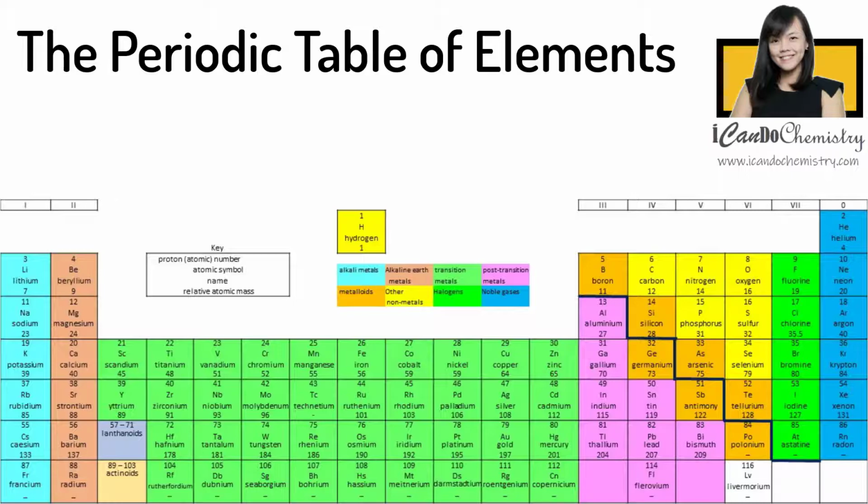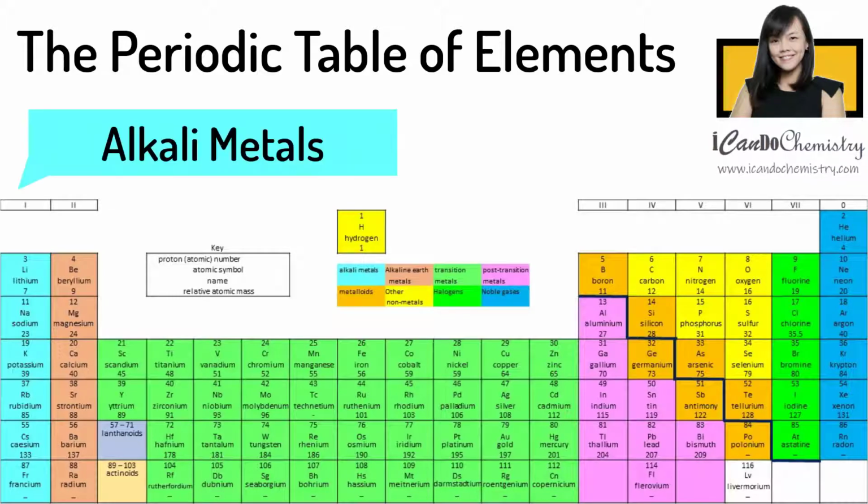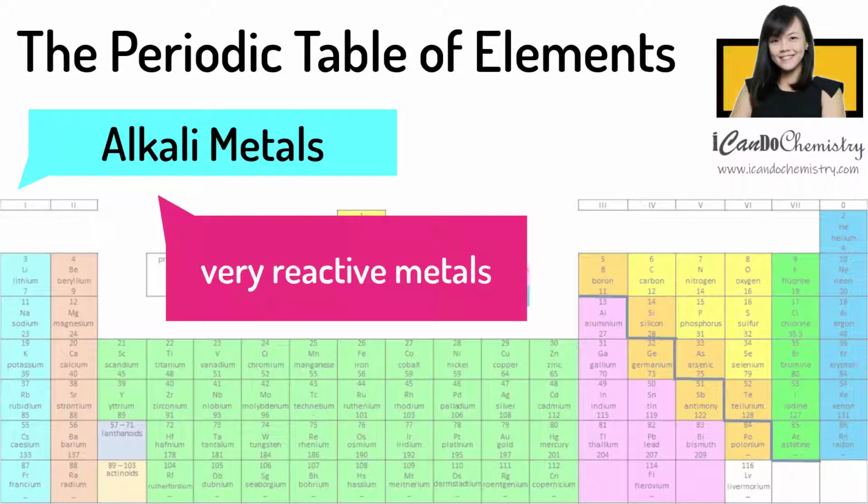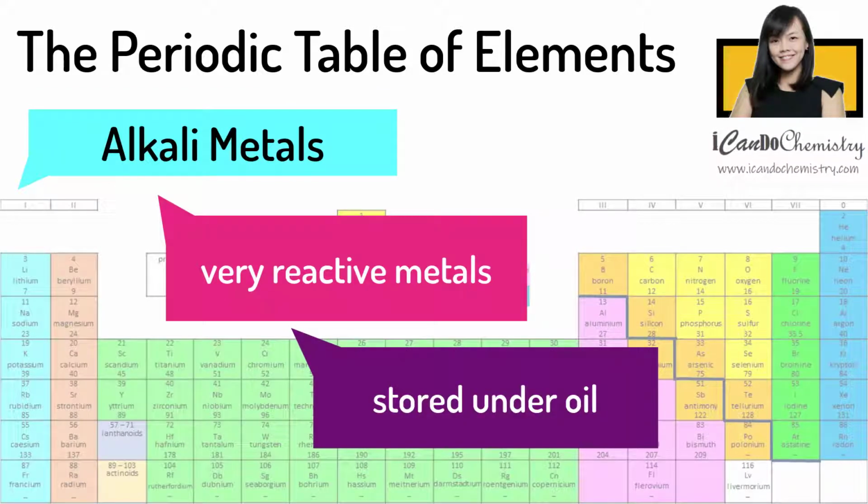The elements in group 1 of the periodic table are called alkali metals. They are called alkali metals because they react with water to give alkaline solutions. They are the most reactive metals in the periodic table, and that's why we need to keep them under oil to protect them from corrosion by air and water.